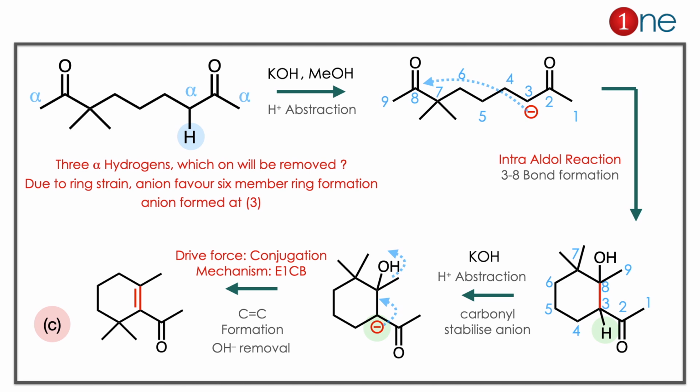Here you have to learn two important things. One is the aldol condensation. The intramolecular aldol condensation always favors the stable ring size, not the strained ring size. Normally 6 is very favorable. The second thing is, if you have an acidic proton with a stabilizing group, you should always think of the E1CB mechanism. Here it promotes the conjugated ketone.